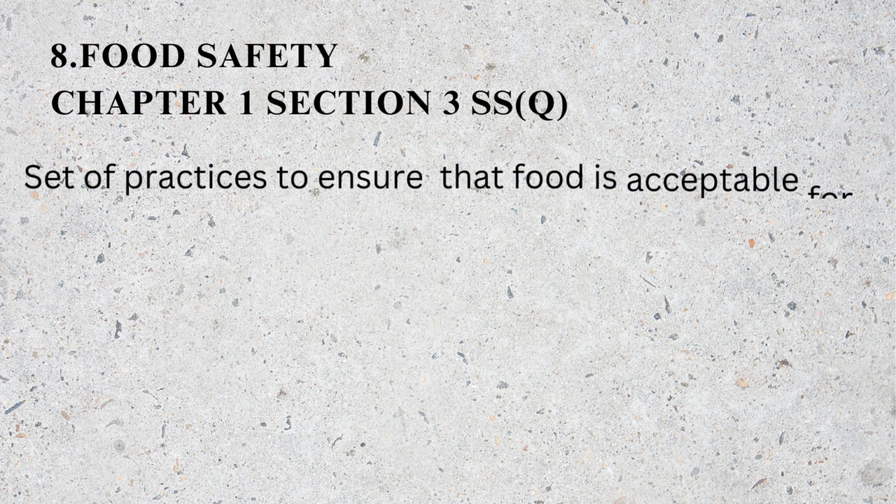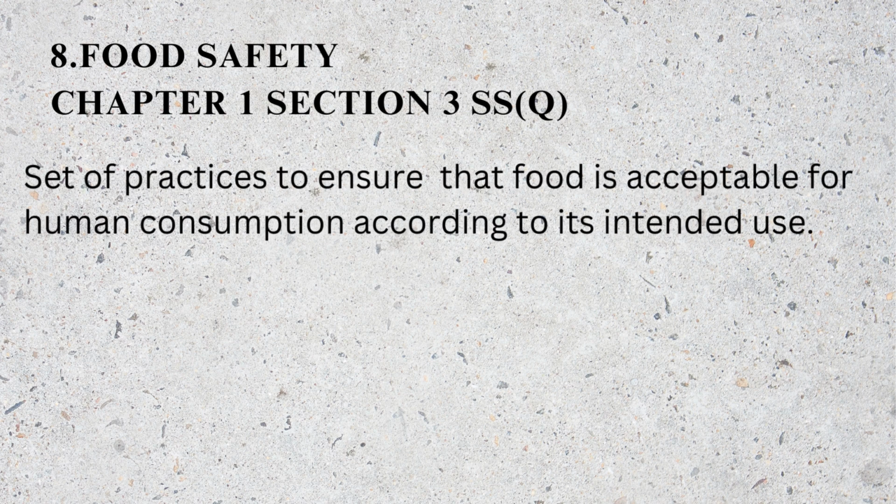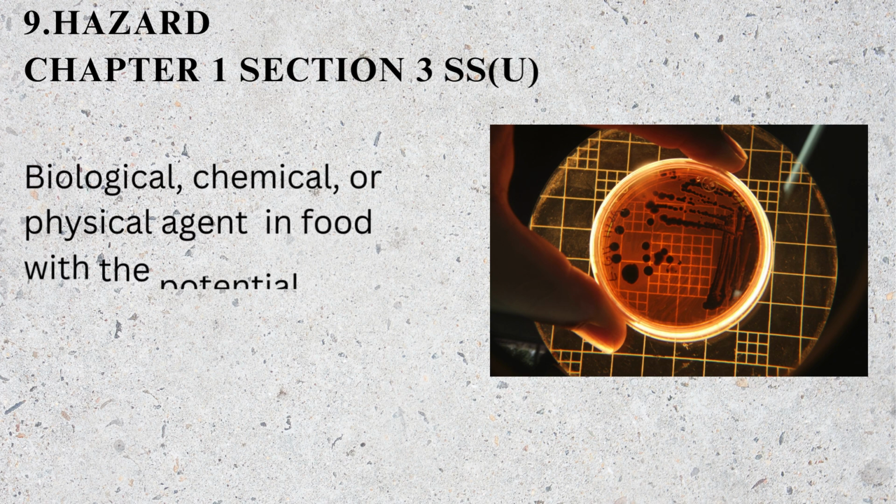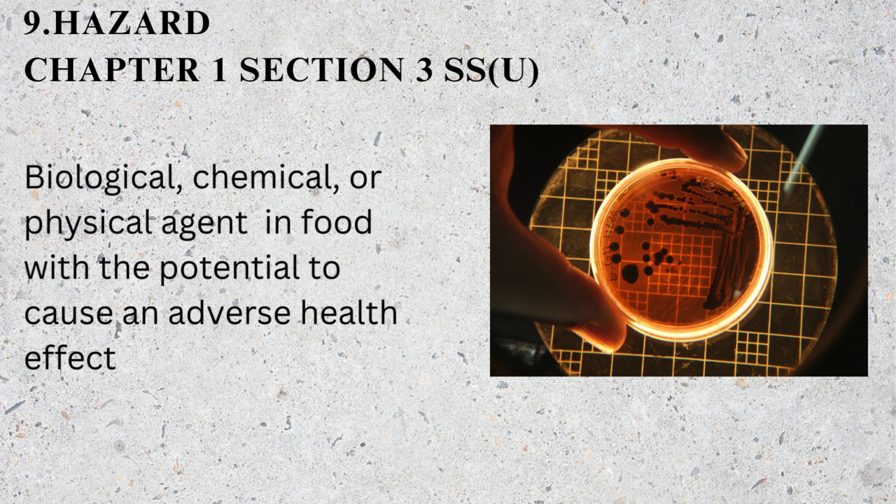Food safety. It comes under subsection Q of section 3, chapter 1. Food safety refers to practices and conditions necessary to ensure that food is safe to eat. It involves handling, preparing, and storing food in ways that prevent foodborne illness and contamination. For example, cleaning your work area or washing your vegetables are a set of practices that are done to prevent foodborne illness.